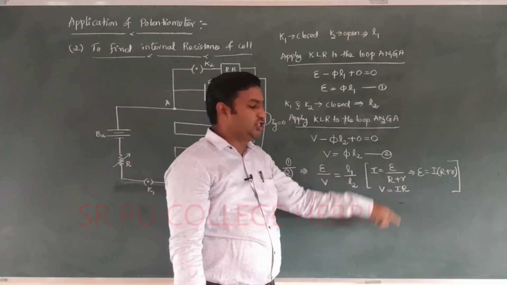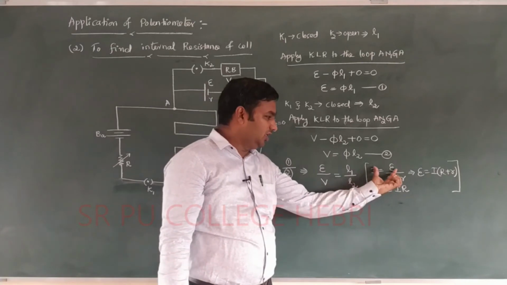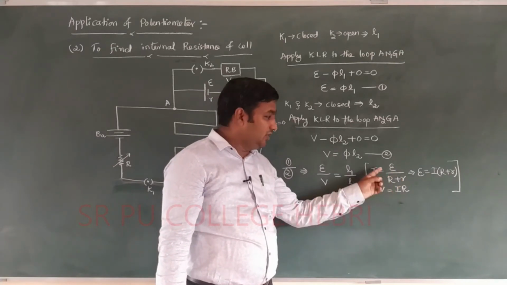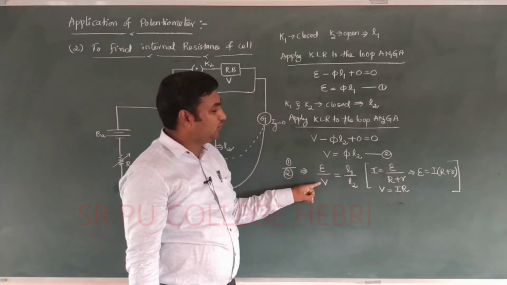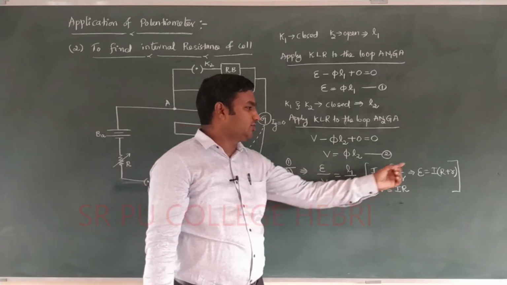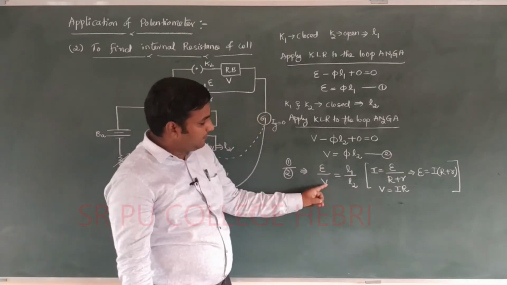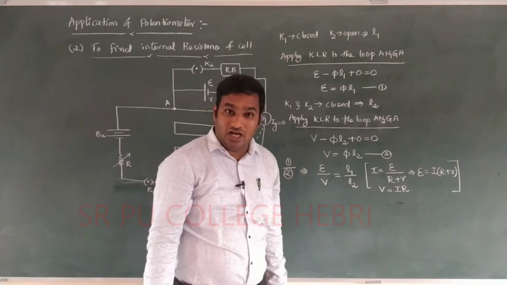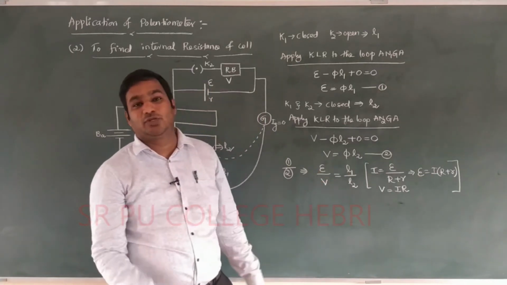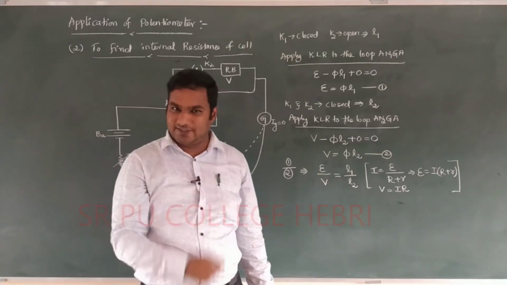You have to make use of these two formulas. This formula you already learned, and it's according to Ohm's law. These two formulas you have to substitute over here. In place of E you have to substitute I into R plus r. In place of V you have to substitute I into R. Then simplify further, you will get the answer for internal resistance.